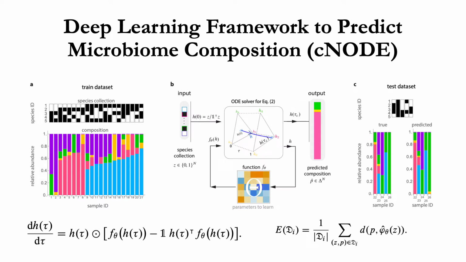So we developed a deep learning framework based on neural ODE to approximate such a map. Given a bunch of training samples, CNODE is trained to predict the species composition based on species collection, and the parameters of the CNODE are adjusted according to this loss function, which is defined as the average dissimilarity between predicted composition and true compositions for all of the training samples.